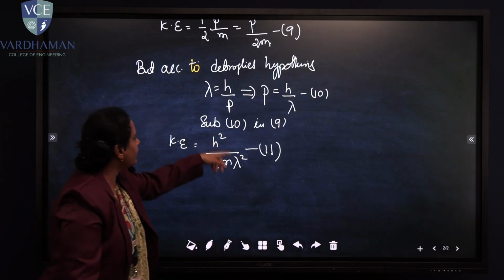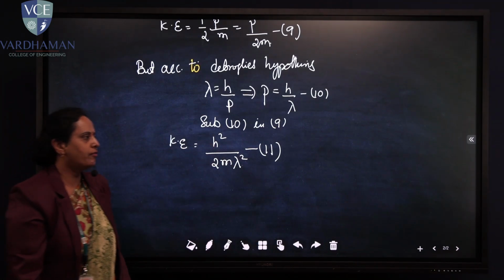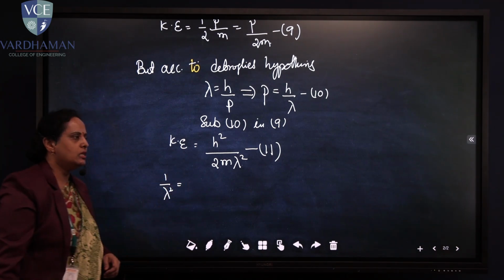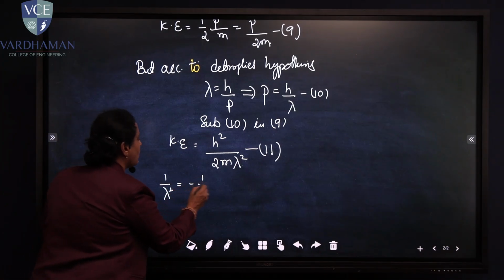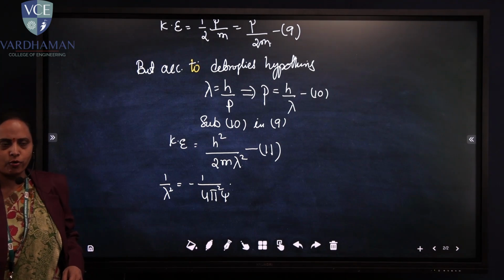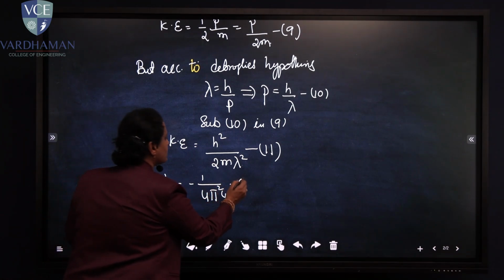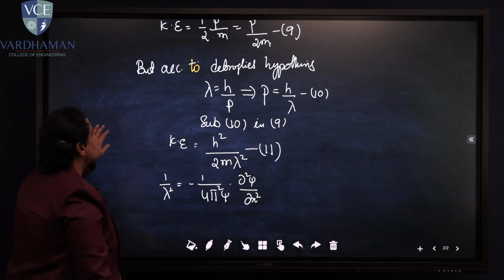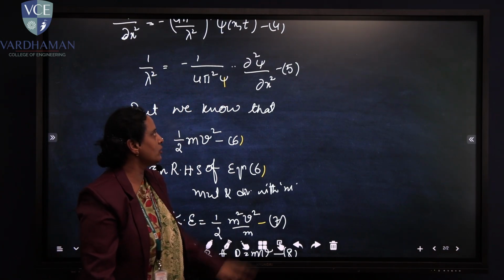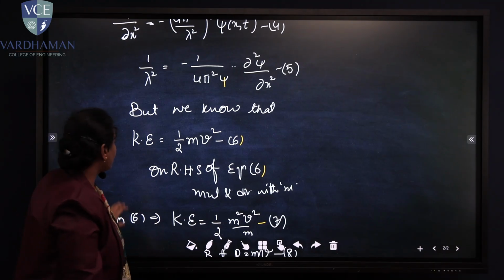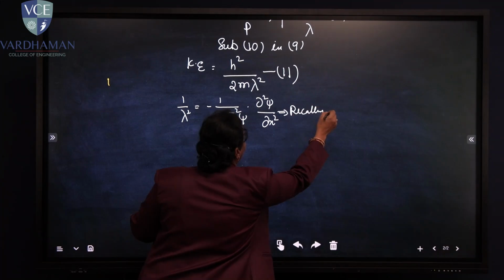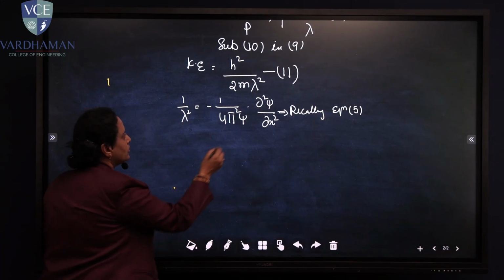We have already calculated 1/λ², whose value is 1/λ² = -(1/(4π²ψ)) ∂²ψ/∂x². This is equation 5, so let me recall equation 5 here.